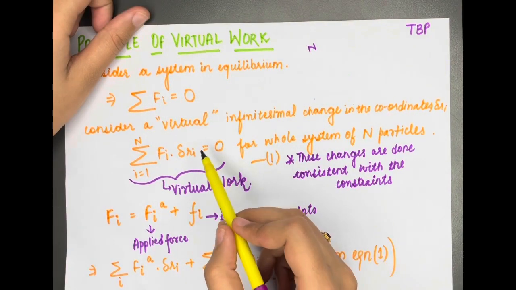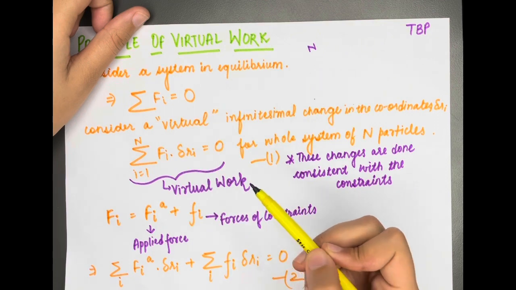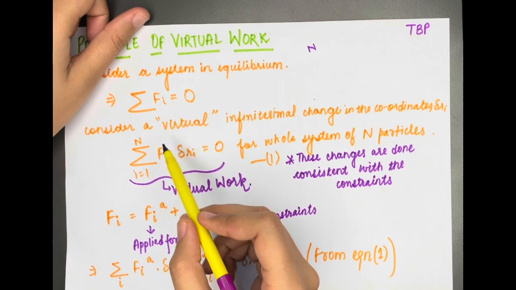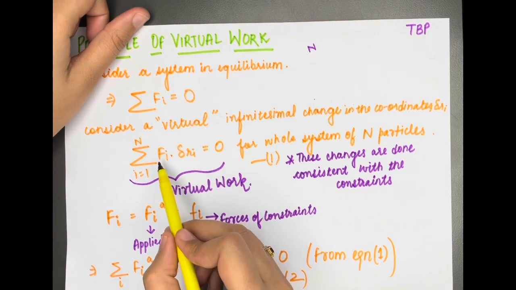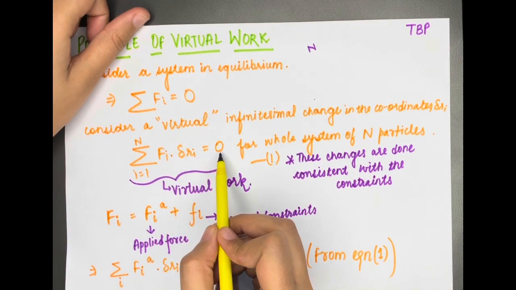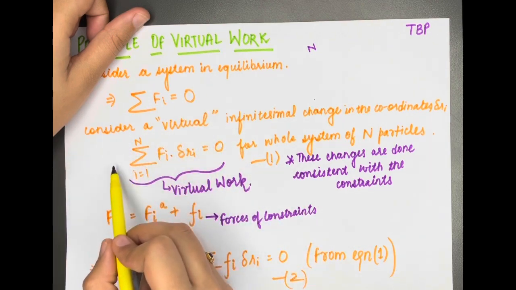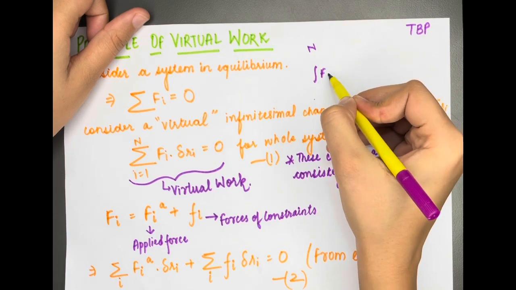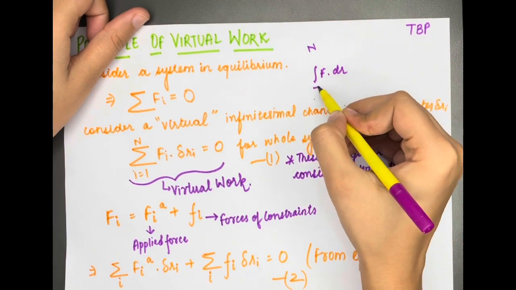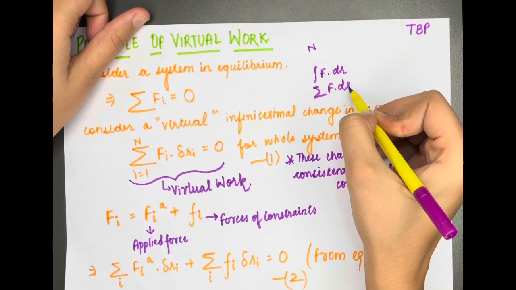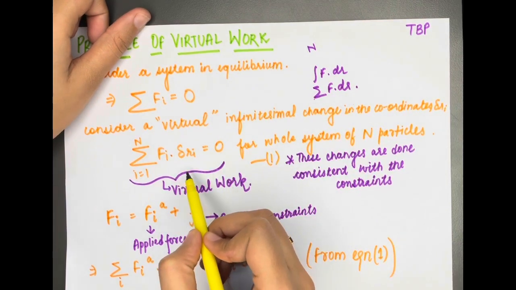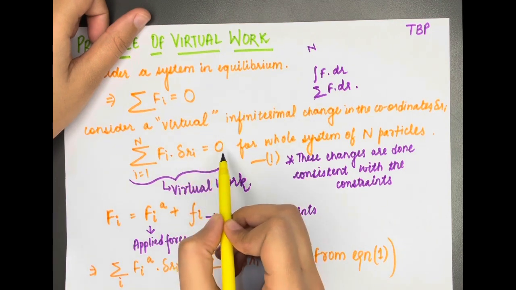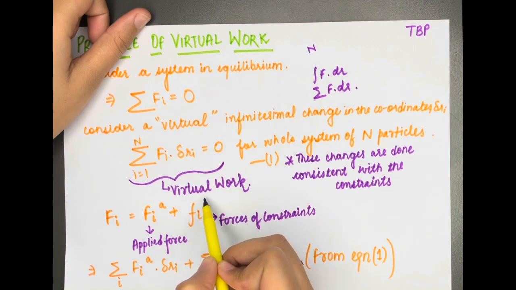Now we have considered a virtual displacement. If we take the dot product of that virtual displacement with this Fi, then Fi dot del Ri will be equal to 0. This is known as virtual work. We know work is integration of F dot dr, or we can write it as summation F dot dr. But here in this case, this displacement is a virtual displacement, hence this expression is known as virtual work.